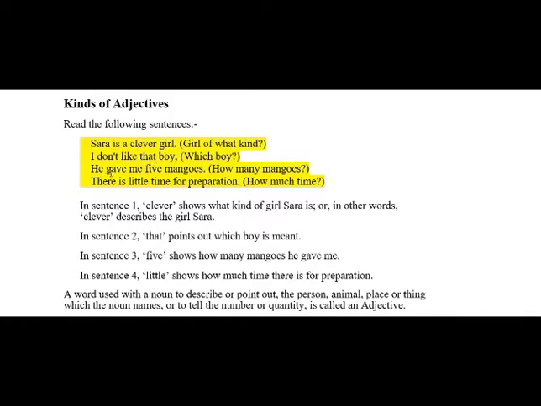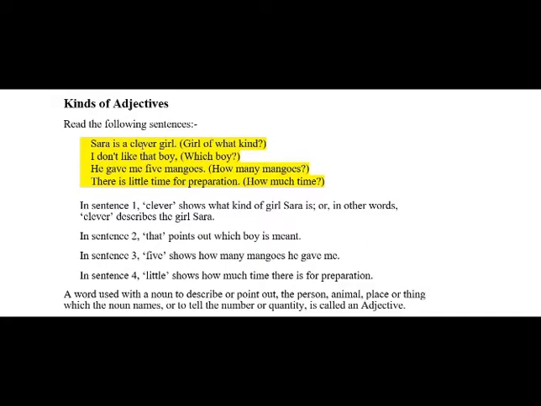In the third sentence, he gave me 5 mangoes. How many mangoes? Mangoes are 5. The word 5 can be your adjective. In the next sentence, there is little time for preparation. How much time? Little time. So the word little can be your adjective.